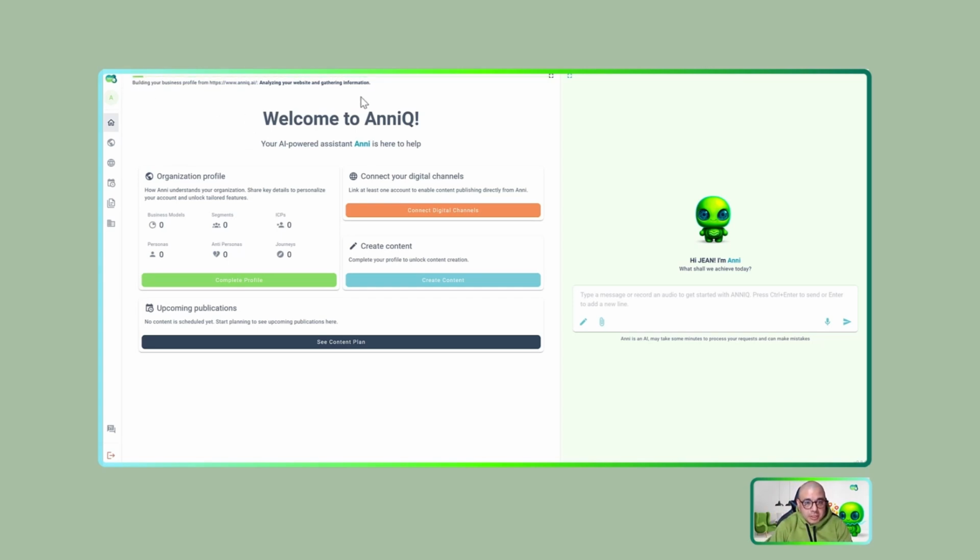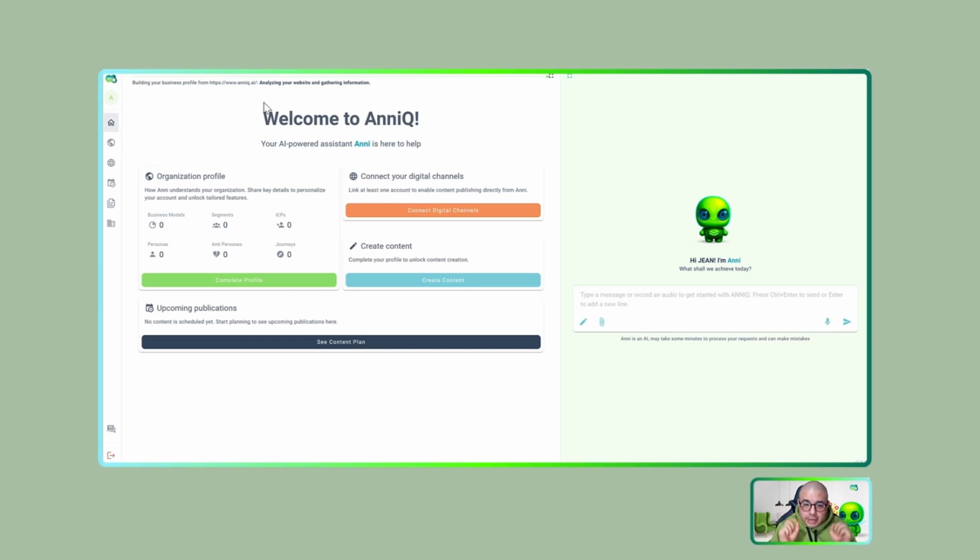Well, great, check this part. Anni is reading my website, analyzing information, and making the process for me. Something that could take many companies a long time to manage and set all the business model, identify segments, ICPs, and have a clear view, something that could take several hours with consultants and advisors, and maybe weeks or even months. Anni is solving it only from your website in a few minutes.